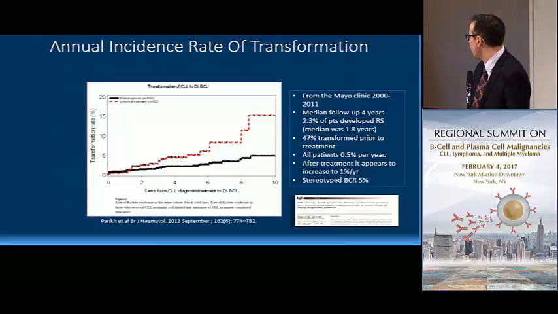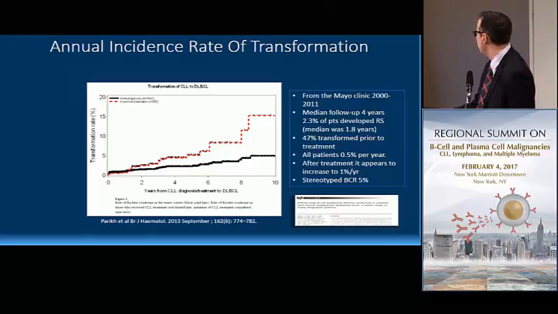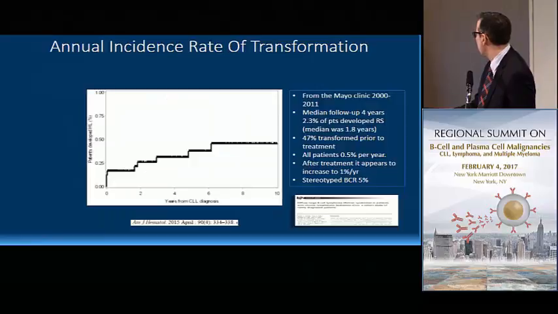These are data that were presented from the Mayo series between 2000 and 2011, median follow-up of 4 years. 2.3% of patients developed Richter's. 47% transformed prior to treatment. All patients, the incidence was 0.5% per year. After treatment, it appears to increase to double, 1% per year, and 5% of patients had a stereotyped BCR.